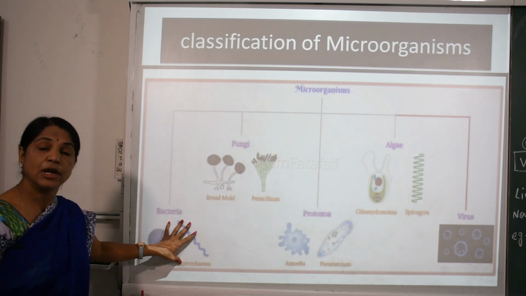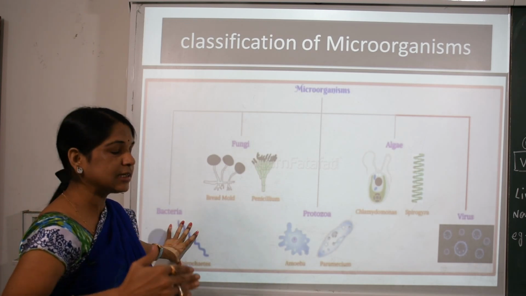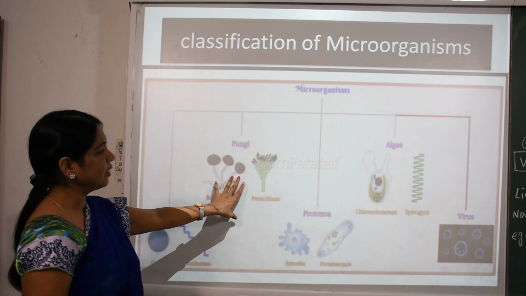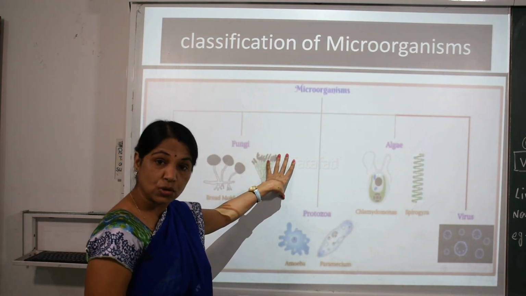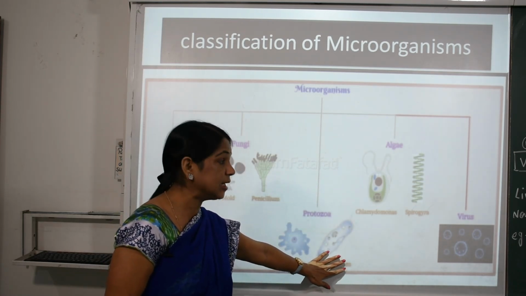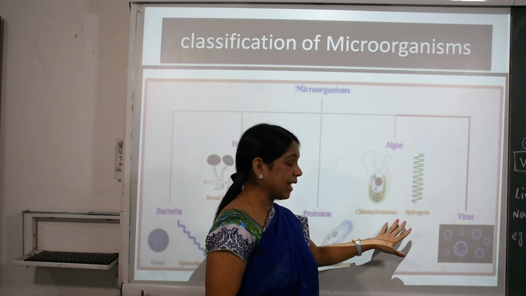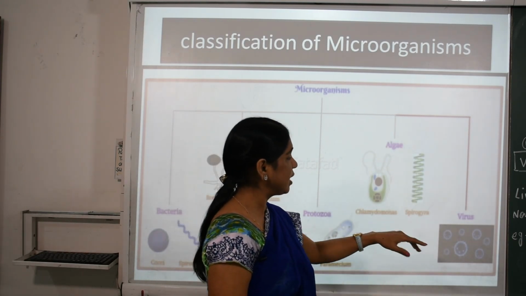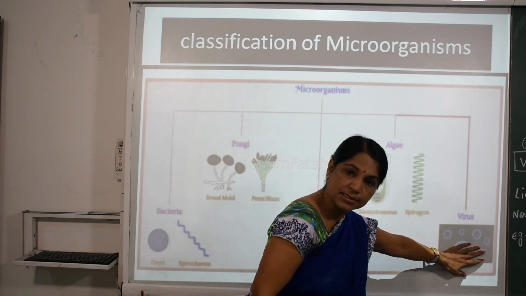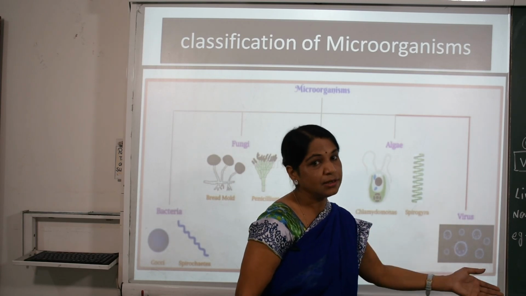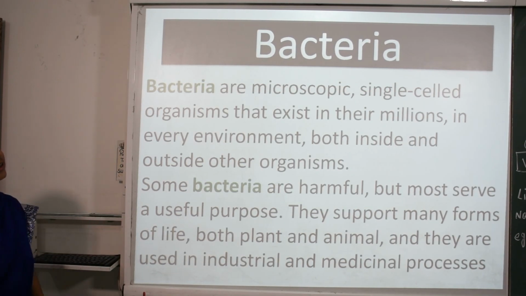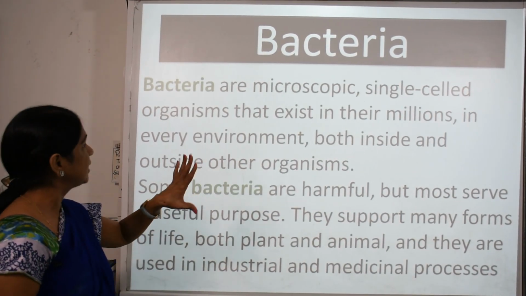Microorganisms are mostly divided into five or six branches: first the bacteria, as I asked in the beginning, then the fungi, then the protozoa, which are aquatic, with amoeba and paramecium as examples, then the algae, with examples like Chlamydomonas and Spirogyra. The last is the virus, an example is the coronavirus. Now further we are going to see the first one, the bacteria.